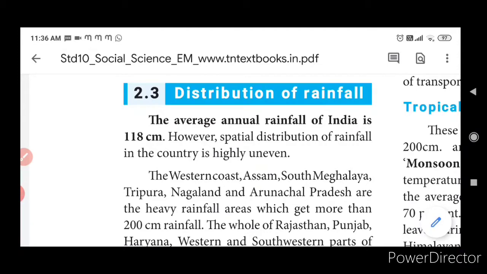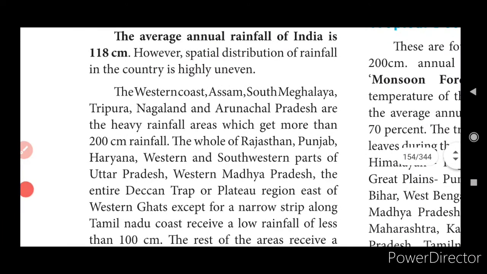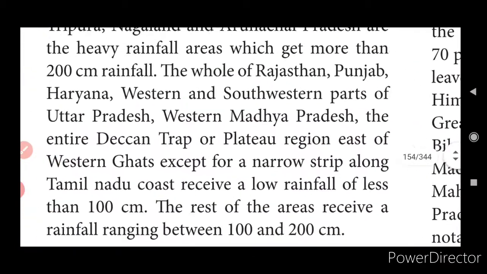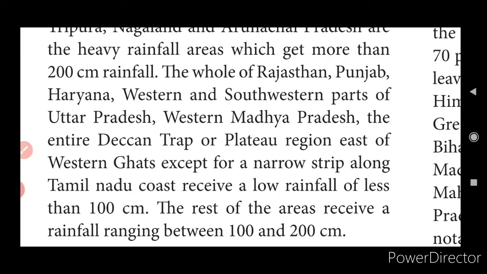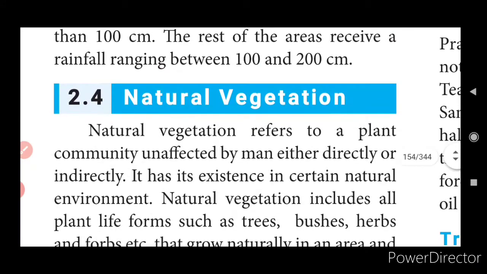However, the spatial distribution of rainfall in the country is highly uneven. So, the western coast, Assam, South Meghalaya, Tripura, Nagaland and Arunachal Pradesh are the heavy rainfall areas which get more than 200 centimeters of rainfall. The whole of Rajasthan, Punjab, Haryana, western and southwestern parts of UP, western Madhya Pradesh, and the entire Deccan Plateau region east of the Western Ghats, except for a narrow strip along the Tamil Nadu coast, receive a low rainfall of less than 100 centimeters. So, the rest of the areas receive rainfall ranging between 100 and 200 centimeters.